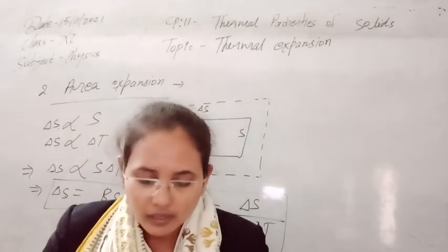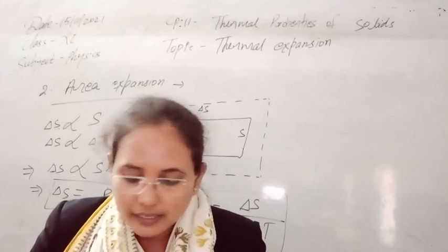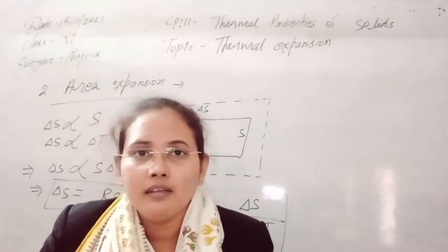Beta also depends on the nature of the material.